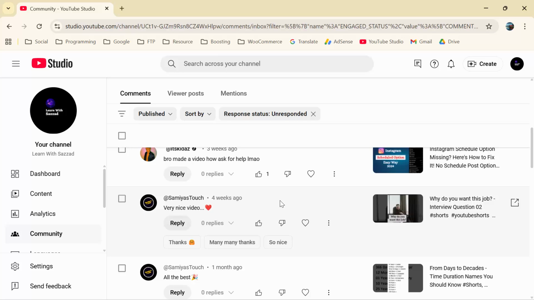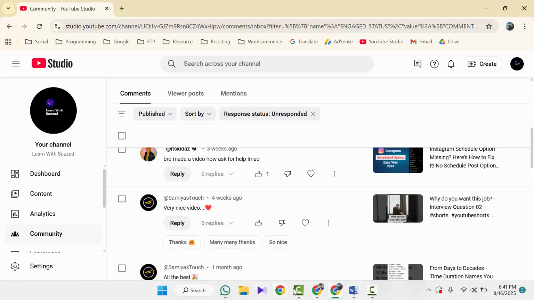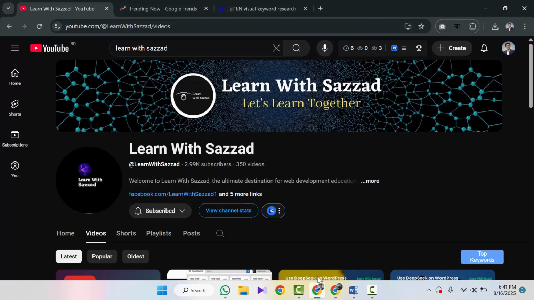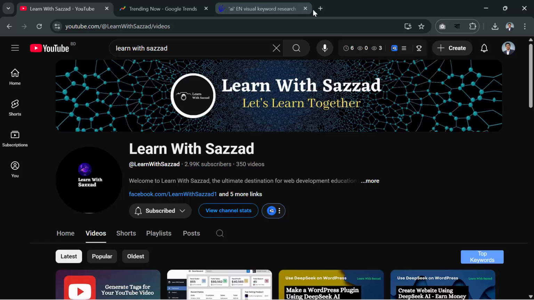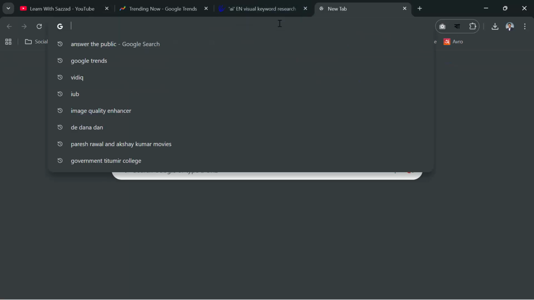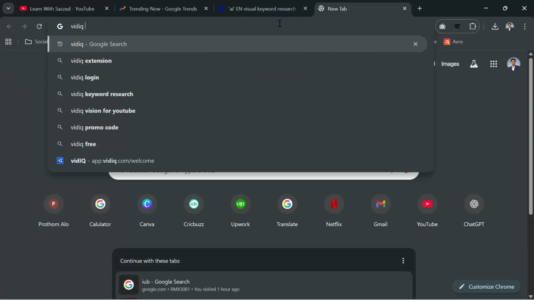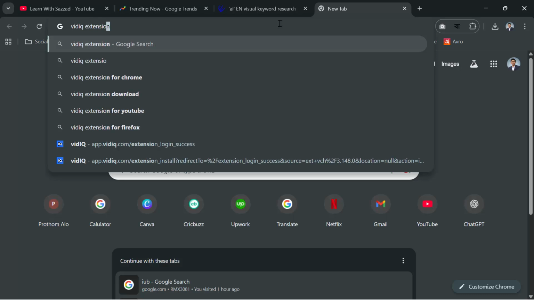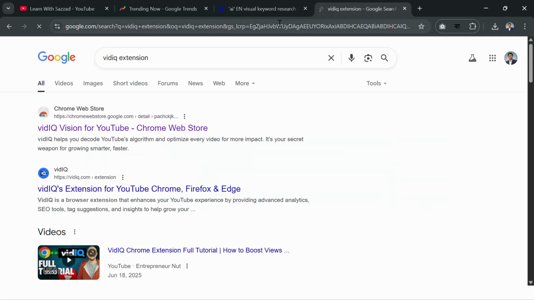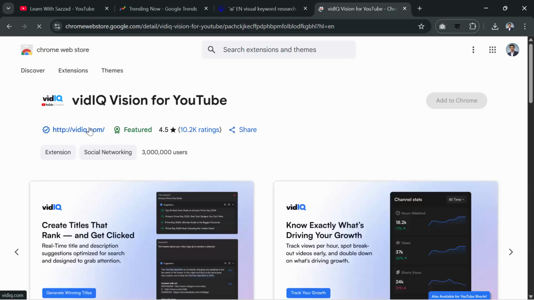So this is the fourth one, and the fifth one is VidIQ. Go to youtube.com, and firstly add the extension in Google Chrome, the VidIQ extension. As you can see, this is the VidIQ extension. I have already added it in my Chrome, so you have to add it on your Chrome.